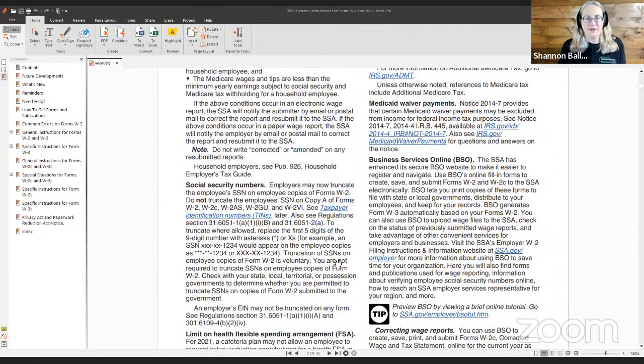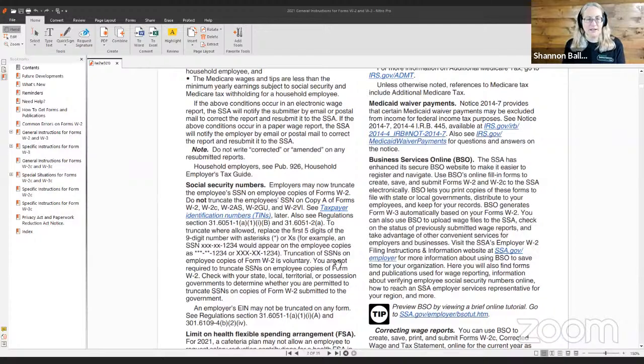So Social Security numbers. Employers may now truncate the Social Security number on the employee copy of Form W-2. Do not truncate the employer Social Security number on Copy A of Forms W-2, W-2C, W-2AS, W-2GU, and W-2VI.